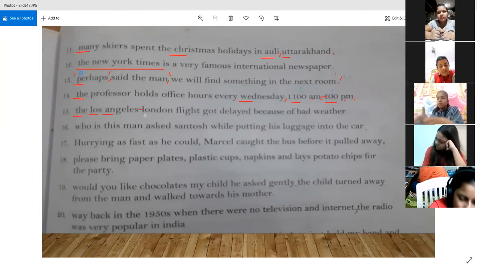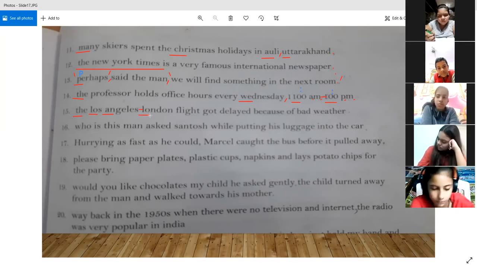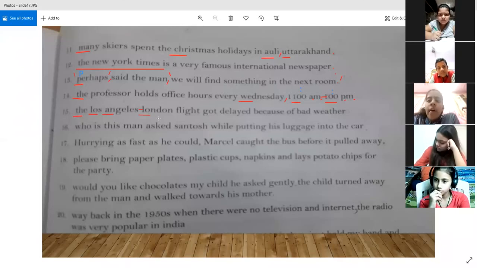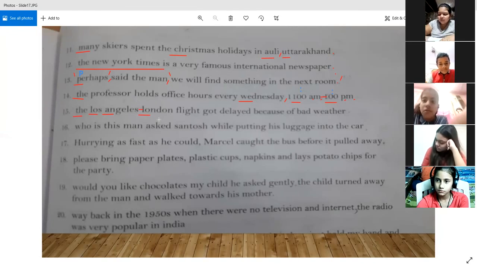So this is a route that the flight is going to take. So we will put an en dash between Los Angeles and London, and Los Angeles and London are the names of cities, so they are proper nouns. So their first letter should also be capital. Then London, L will be capital. After that, full stop, because of bad weather. So we have put a full stop.